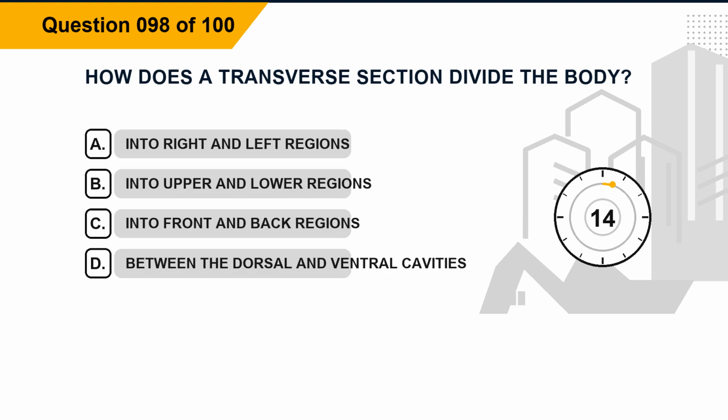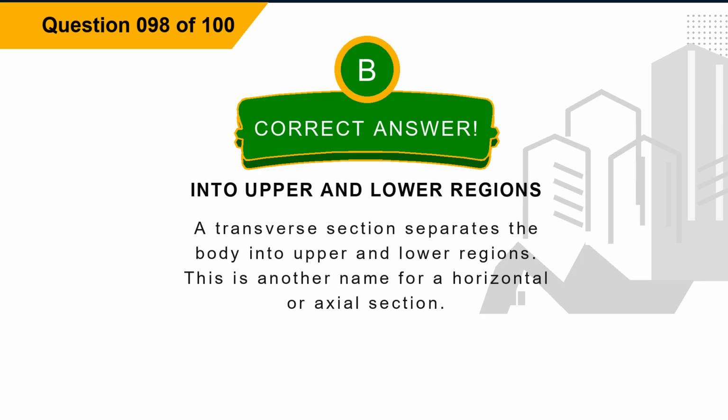Question 98. How does a transverse section divide the body? Option A, into right and left regions. Option B, into upper and lower regions. Option C, into front and back regions. Option D, between the dorsal and ventral cavities. The correct answer is option B, into upper and lower regions. Explanation: a transverse section separates the body into upper and lower regions. This is another name for a horizontal or axial section.